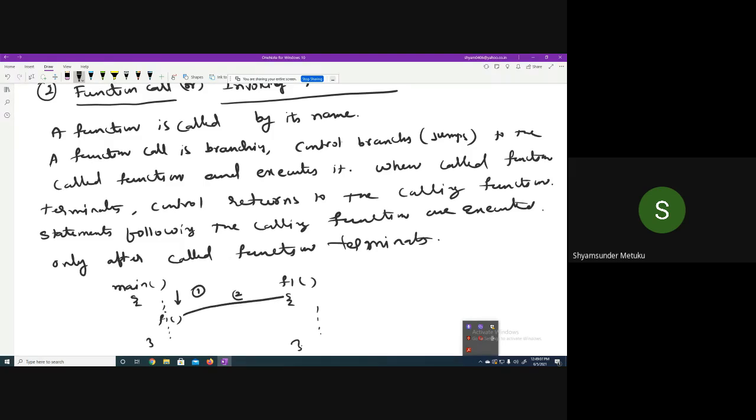Second step, it will execute all the statements of the function. This is the third. Then we jump back to the calling function, the point where it was called. After that, we execute the remaining statements after the function call. Is it clear? Respond.